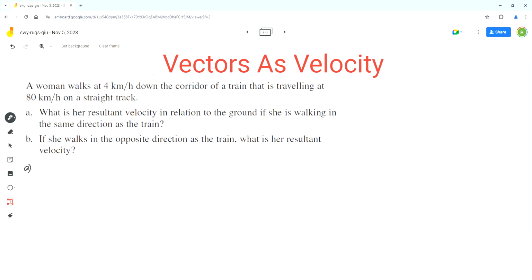So as per the problem, the train is traveling on a straight track at 80 kilometers per hour. So we can draw a vector to show the velocity of the train. So let's assume this vector represents the velocity of the train.